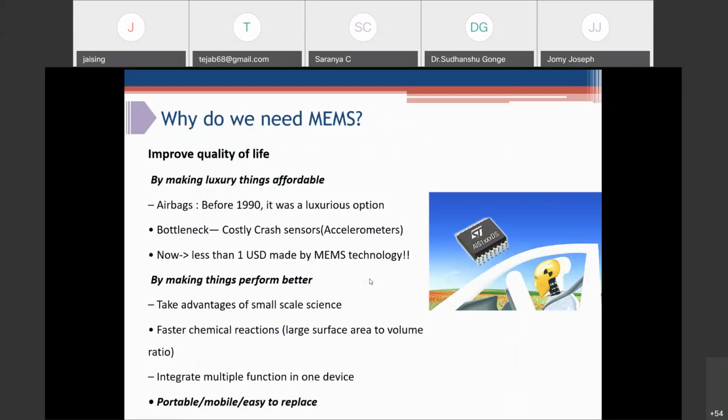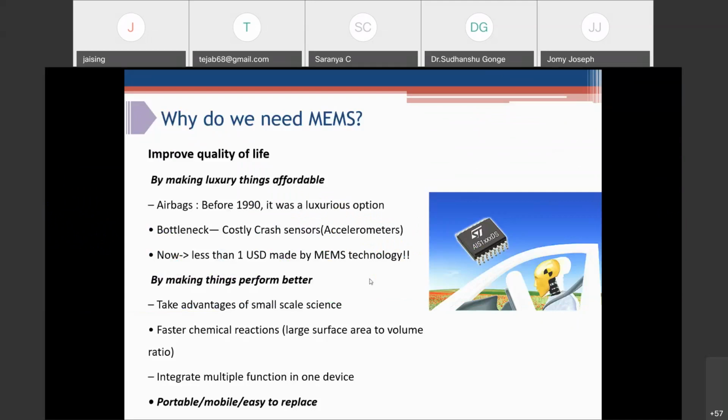So why do we really need MEMS? MEMS is basically used to improve the quality of life by making luxury things affordable. For example, airbags before the 1990s were a luxurious option, available to luxury cars only. The bottleneck was the costly crash sensors. They used to have very expensive accelerometers. Now, because of MEMS technology, the cost of critical sensors has drastically dropped, and they are available at very affordable costs.